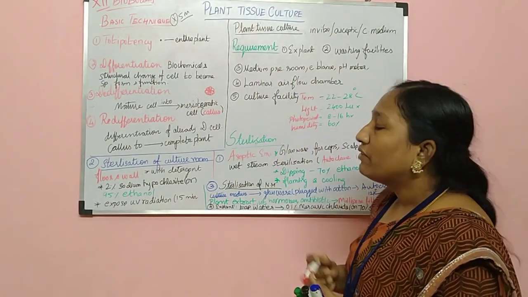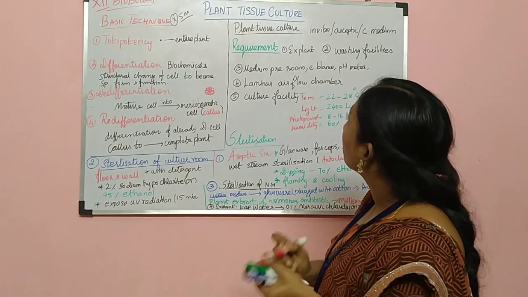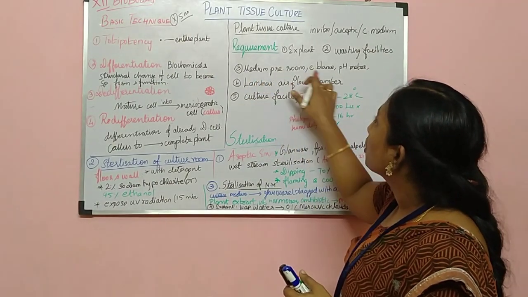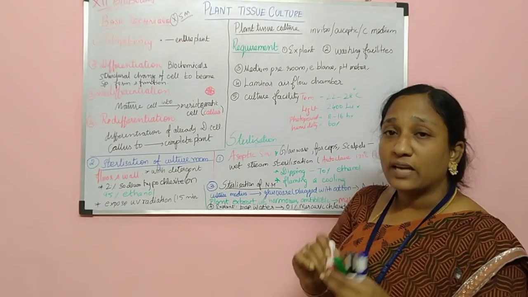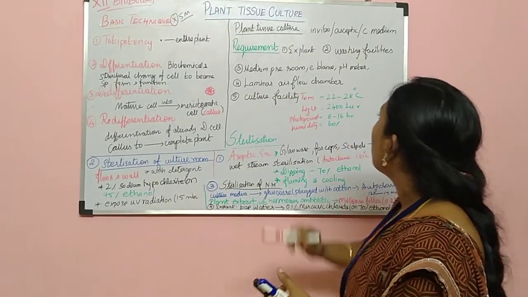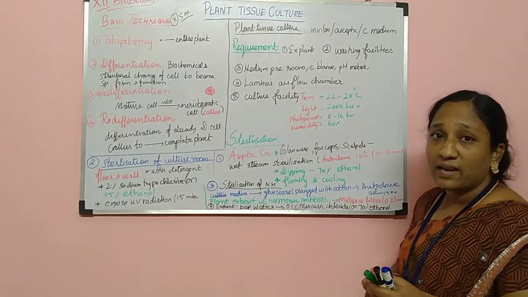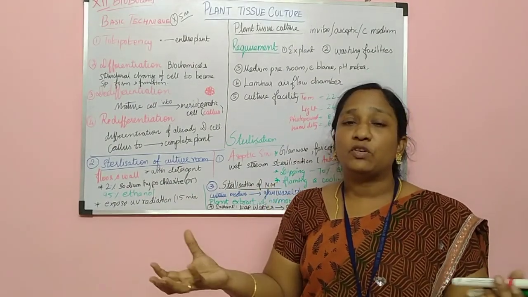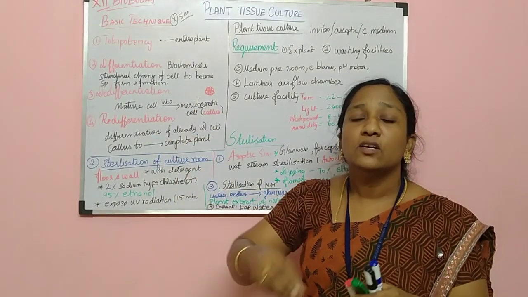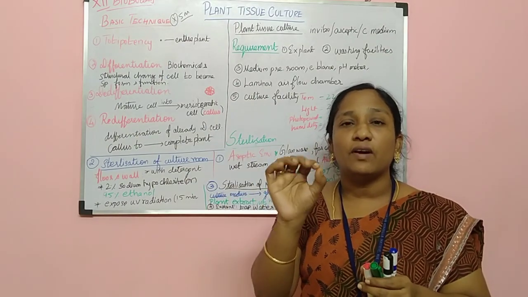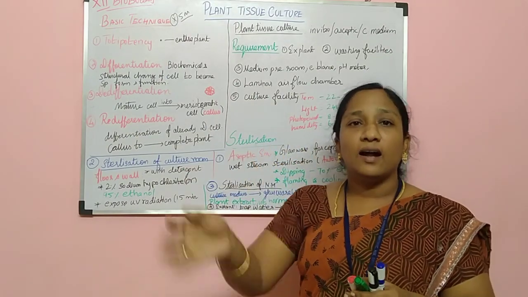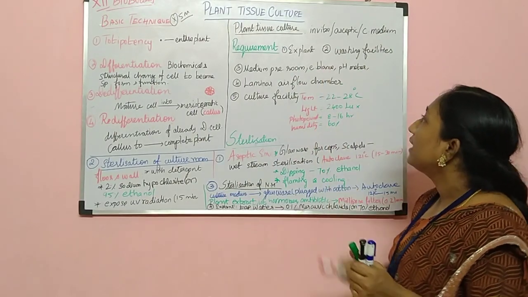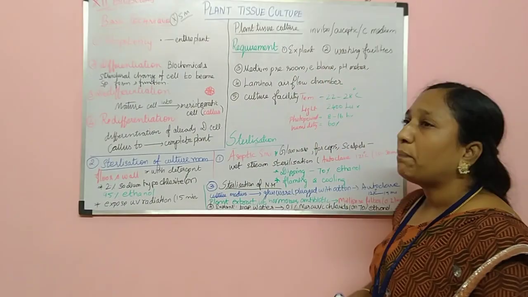preparation room. We need a medium preparation room. Okay, so we need a specific room for preparing medium, and we need an electric balance to measure the nutrient medium. So each and everything we are not adding as it is. We have to measure each and everything minutely, exactly, and then add it. So for that we need an E balance, and then we need a pH meter.